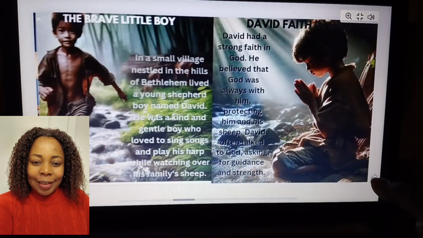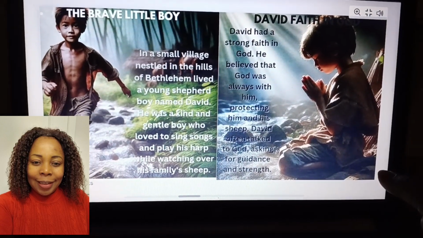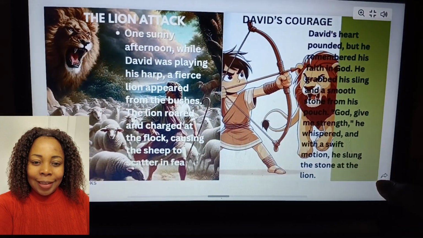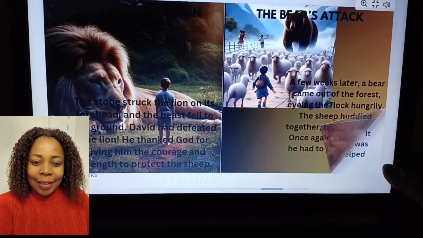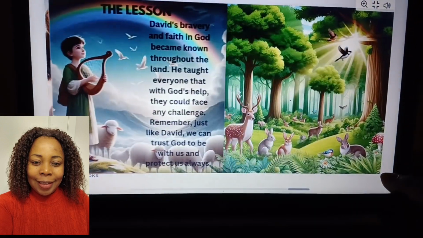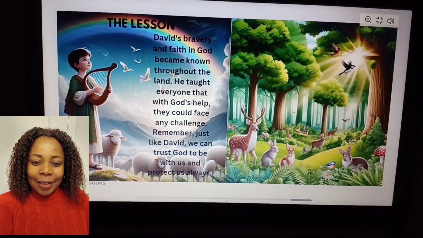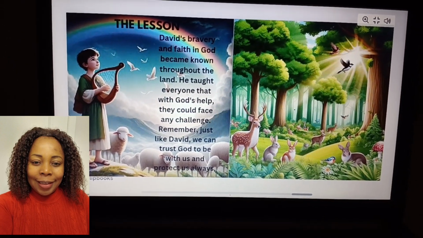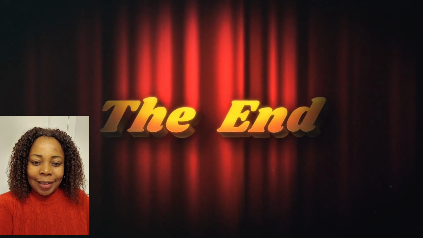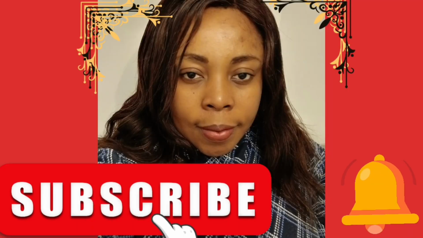Second page, the brave little boy, the lion attack. This is lovely. Splashing, laughing, free as air, joyful moments.